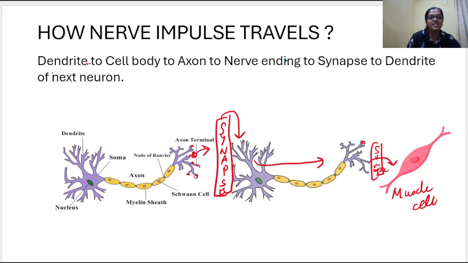You can show it as a flowchart also. Dendrite to cell body to axon, axon to nerve ending to synapse, and synapse to dendrite of the next neuron. So this is the way you have to draw the flowchart and explain the answer, right? So the synapse is the junction between the two neurons.